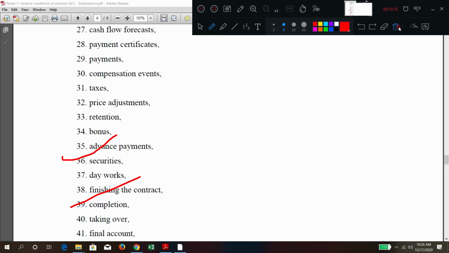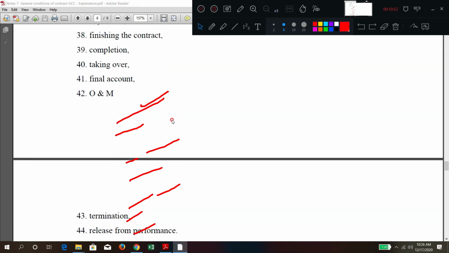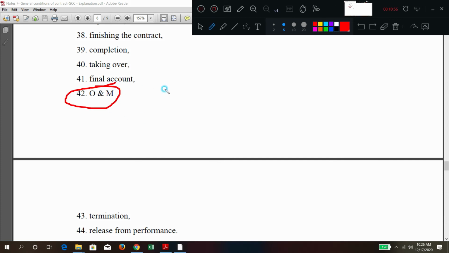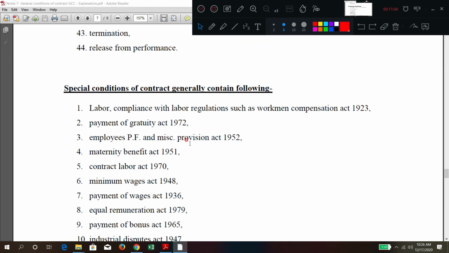Here they have also given what should be the price adjustment, retention, bonus, advance payment, security deposit, day work, finishing the contract, when it will be completed, taking over by whom, and final account, settlement of the final payment. What shall be the O&M, operation and maintenance, how it shall be started, how the contract may be terminated, how the performance amount can be released. So every clause will be mentioned, like that it is going to be mentioned.